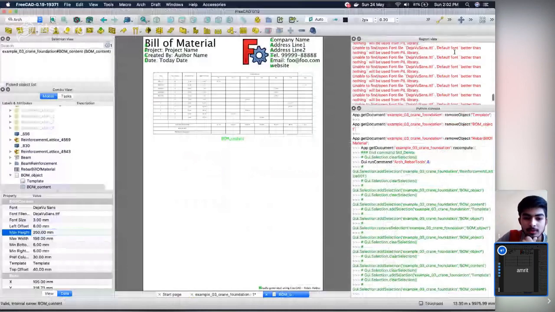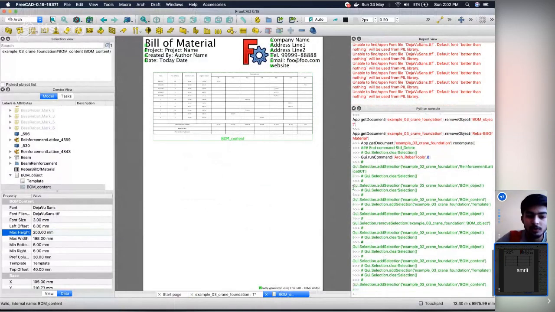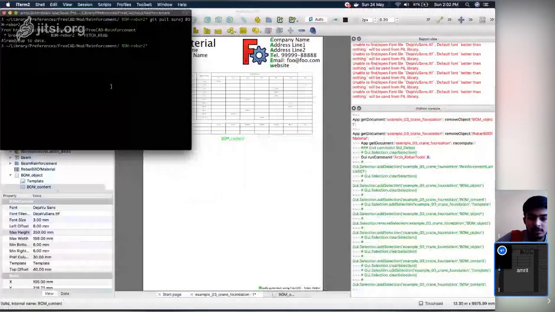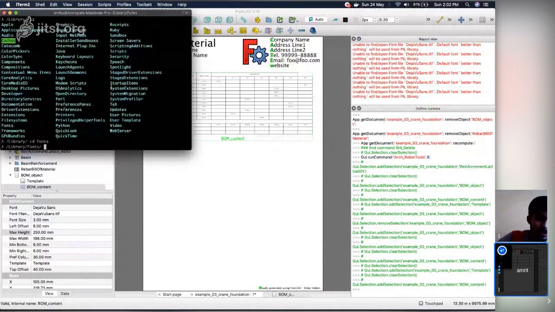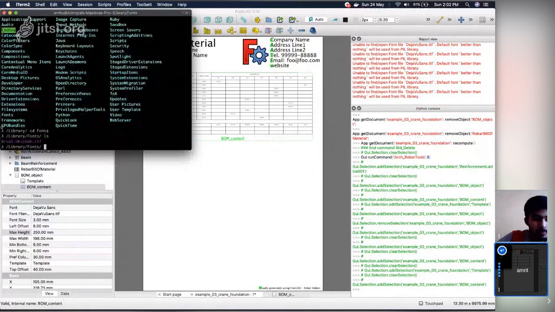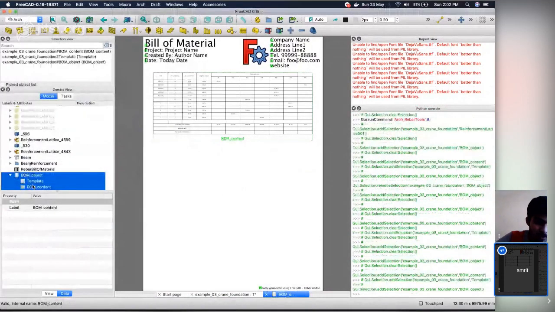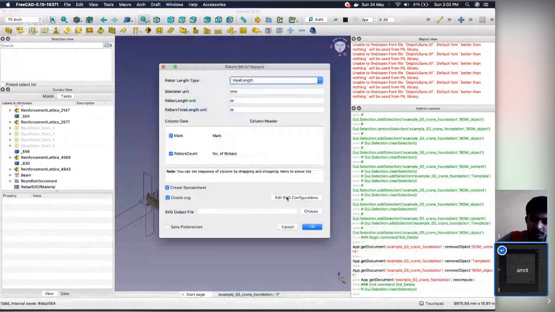What should I do now? For this, you can change the font file name. So first I need to check which fonts are present on my system, right? Yeah. So maybe Arial Unicode.